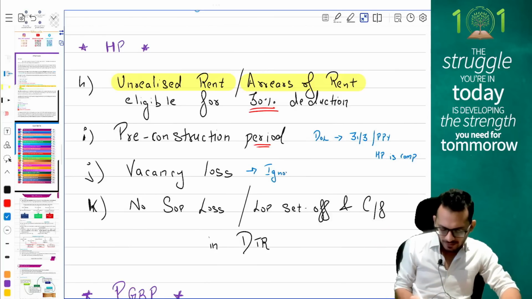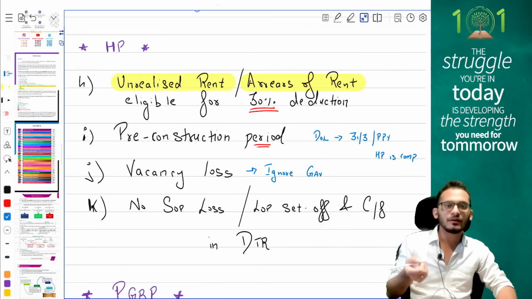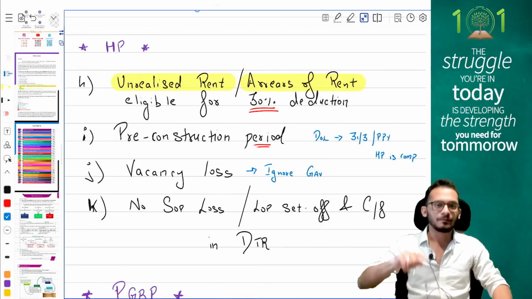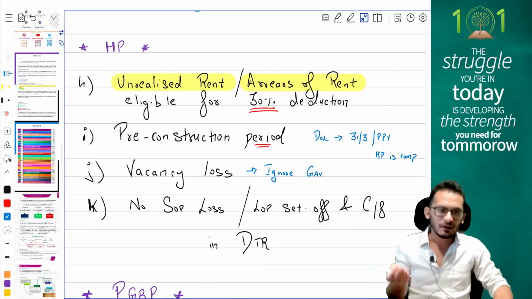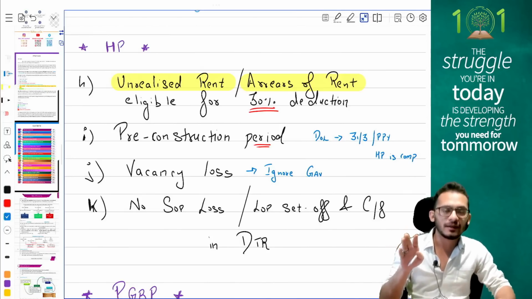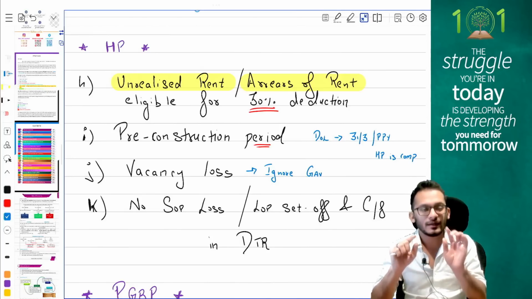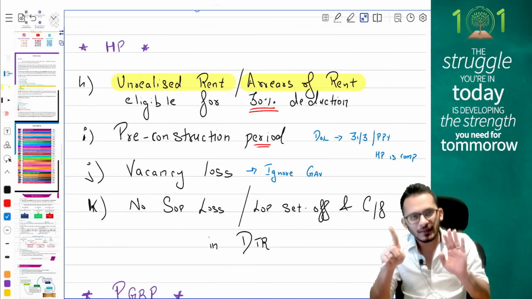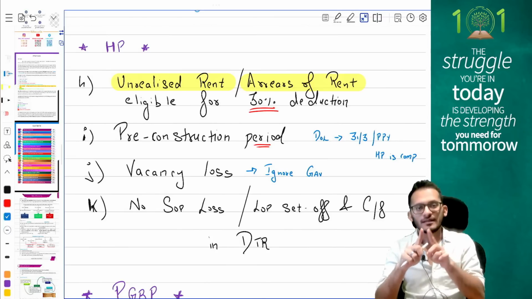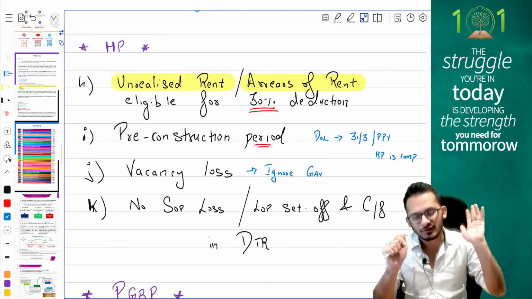Please ignore the vacancy loss while computing GAV. To find out whether your expected rent or actual rent is higher, you will ignore vacancy loss. If you find out that your actual rent is higher, ignoring the vacancy loss, you can claim the vacancy. We discussed it in the classes also, people. What is the provision? You will take your actual rent ignoring vacancy and your expected rent, whichever is higher. If the actual rent ends up becoming higher, then you can claim vacancy losses.